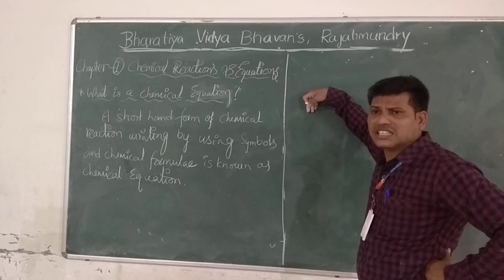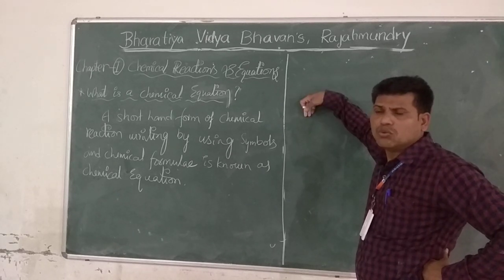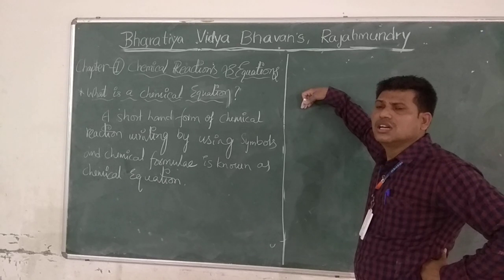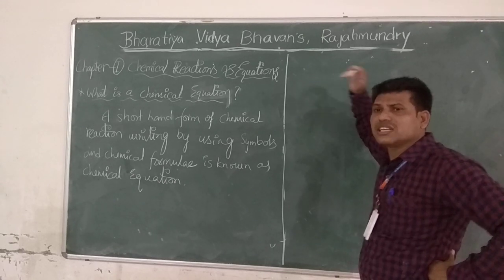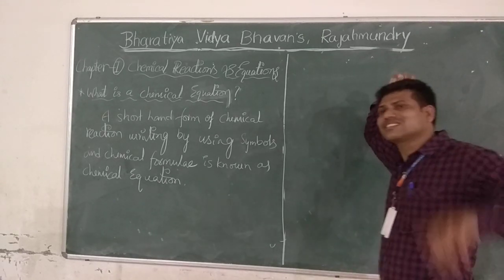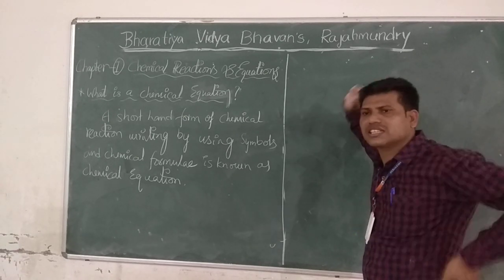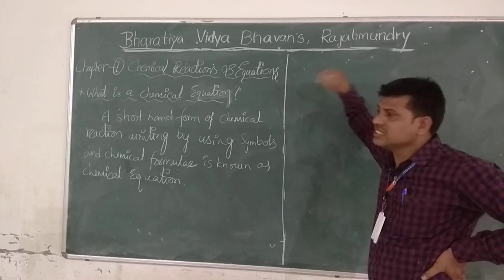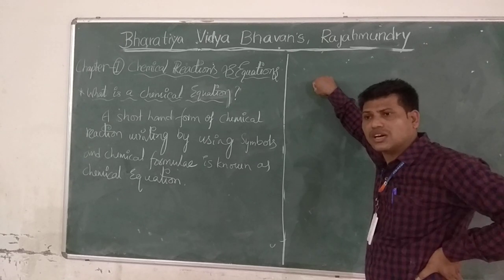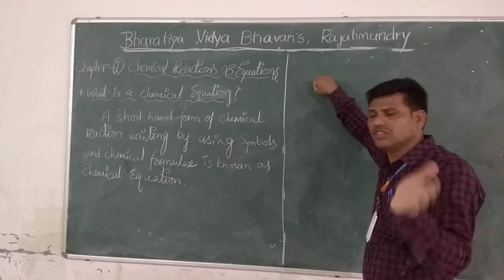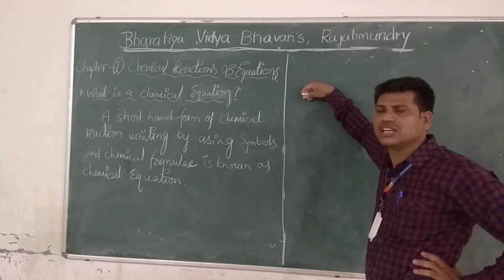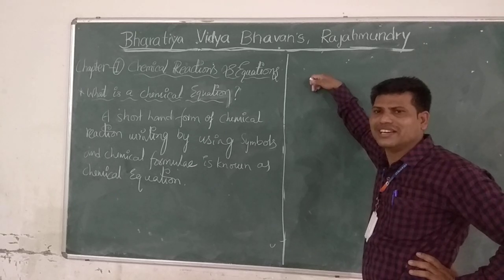Before discussing these three formats, we have to discuss the characteristics of chemical reactions, the characteristics observed during a reaction, by which a chemical reaction will be identified. That is also very important.